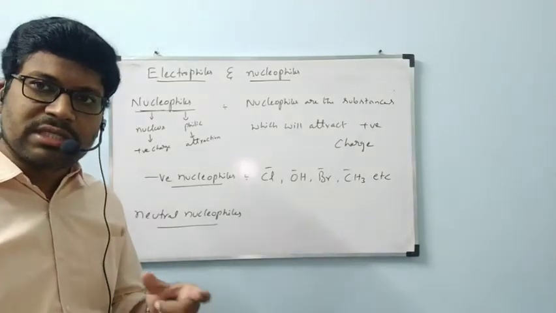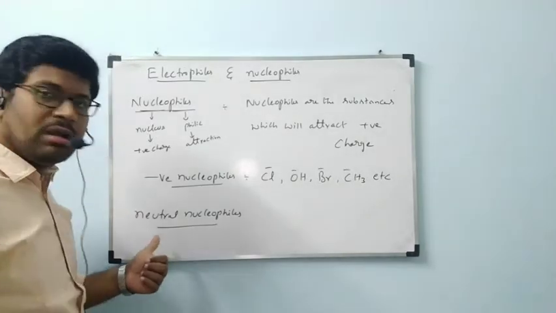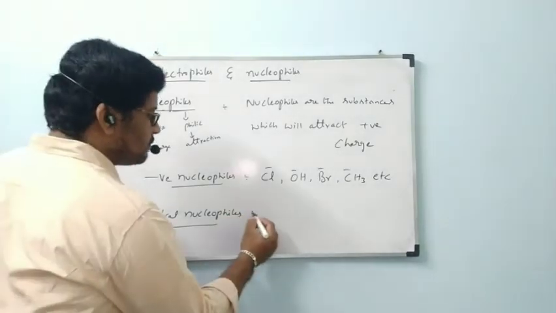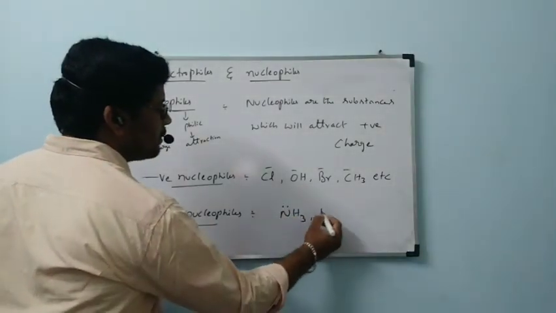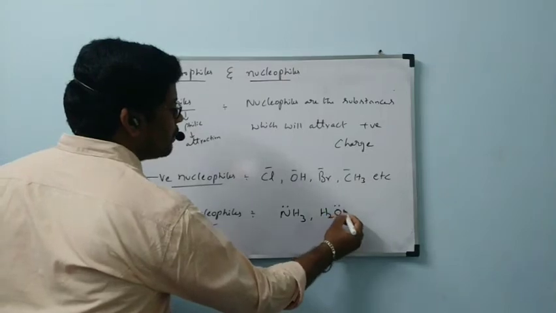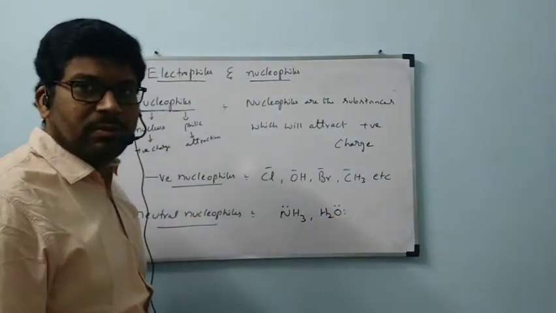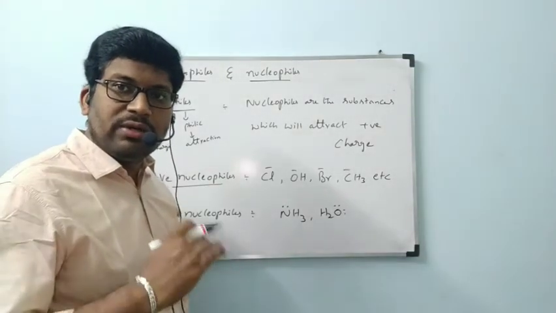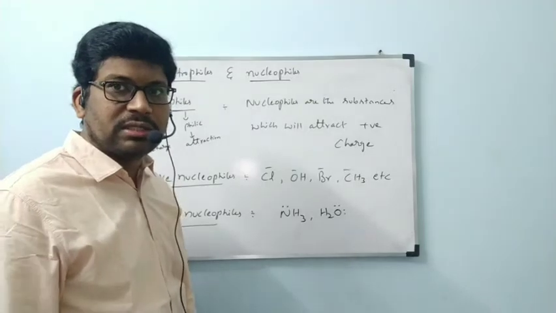So the substances which contain a lone pair of electrons and are neutral in nature come under neutral nucleophiles. Example: NH3, H2O. These are neutral in nature, but they have lone pairs of electrons. Then they will donate the lone pair of electrons into empty orbitals and attract the positive charges.